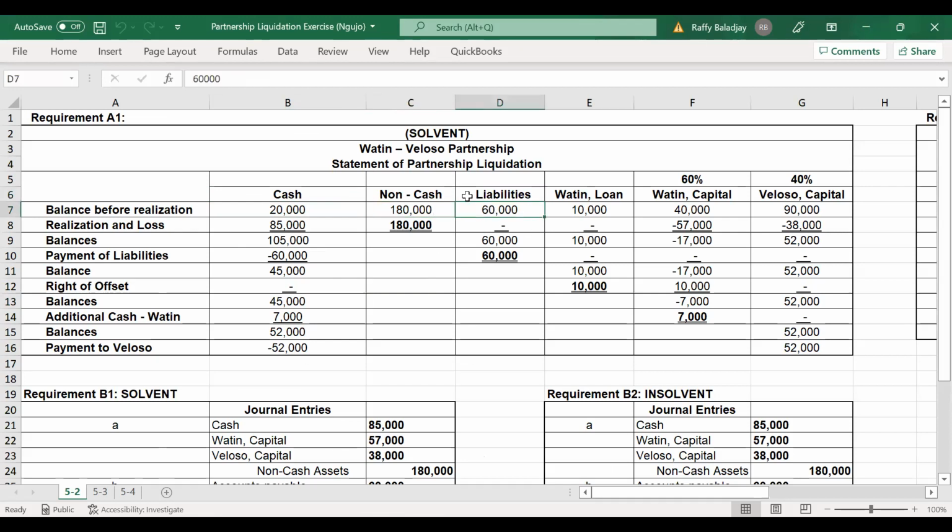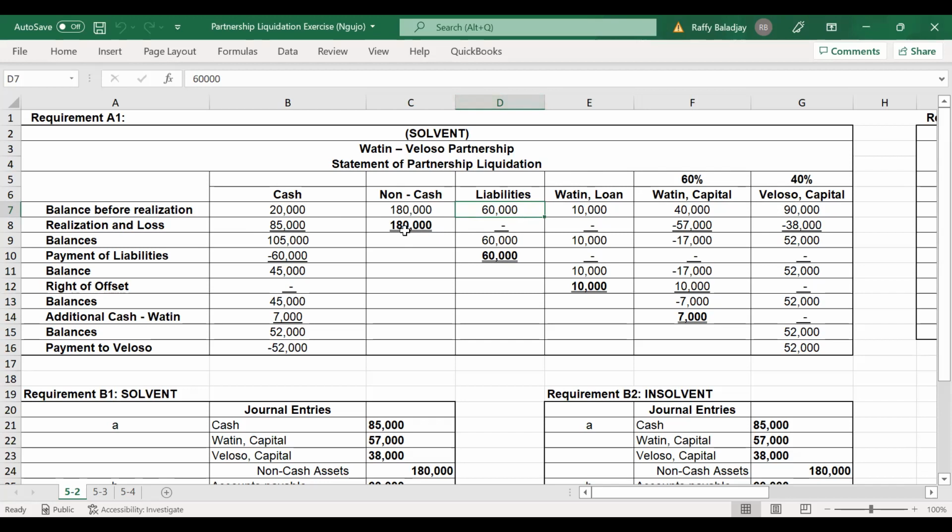Liabilities, that's 60,000. Watin loan, 10,000. Watin capital, 40,000. Veloso capital is 90,000. Now again, the non-cash assets realized for only 85,000. So you will add 85,000 to your cash. You will deduct 180,000 for the non-cash.